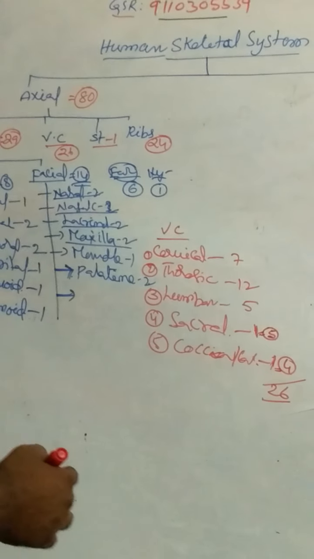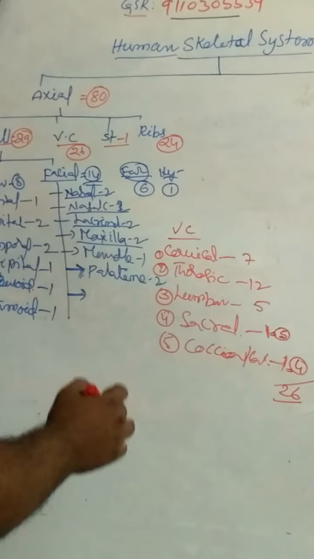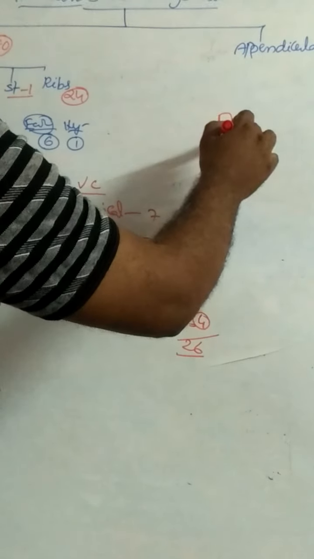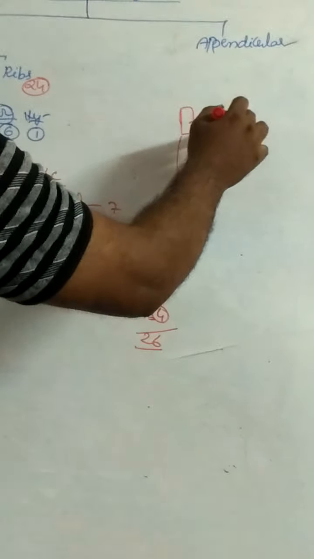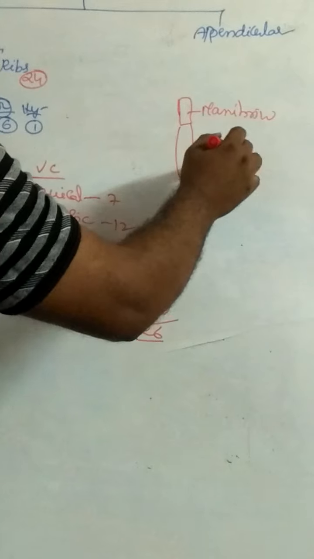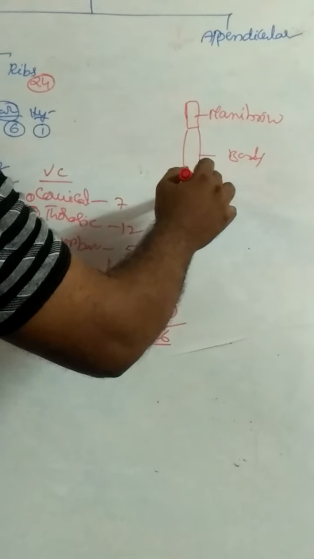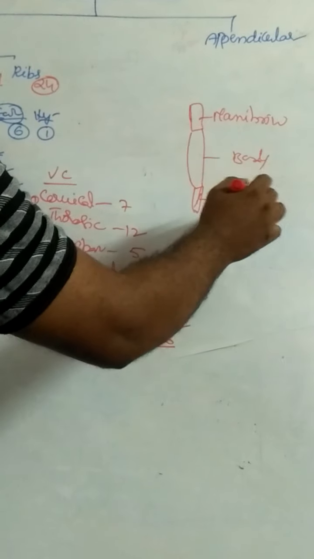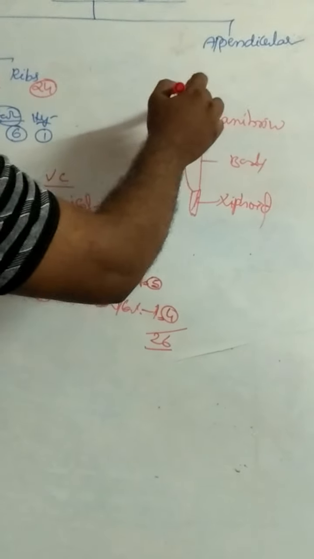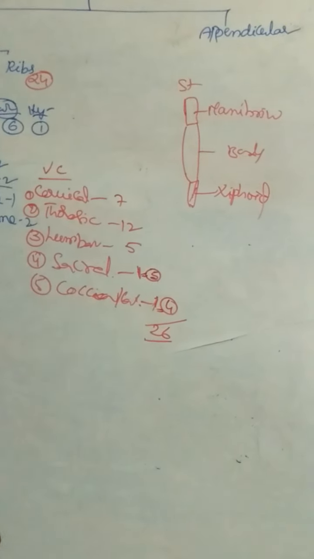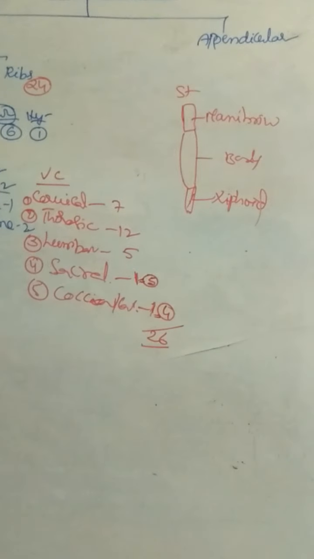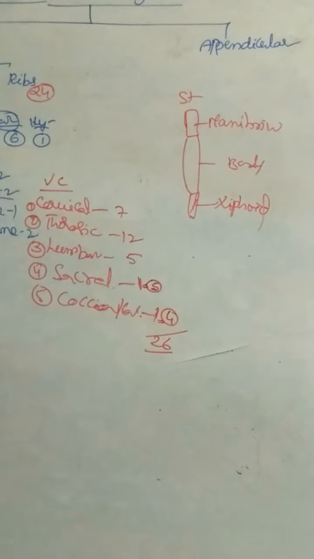Sternum consists of only one bone. It has 3 parts. What are the 3 parts of the sternum? Manubrium, body of the sternum, and xiphoid process. The number of bones is 1 and the names are 3. Ribs attach to the sternum.